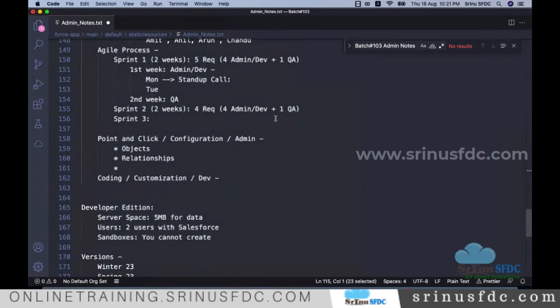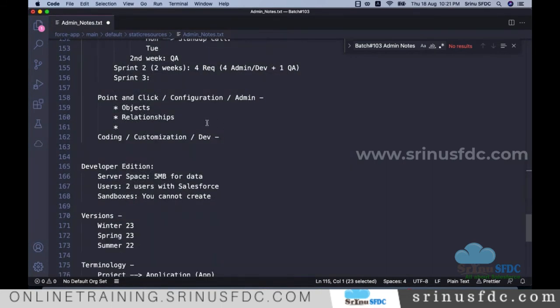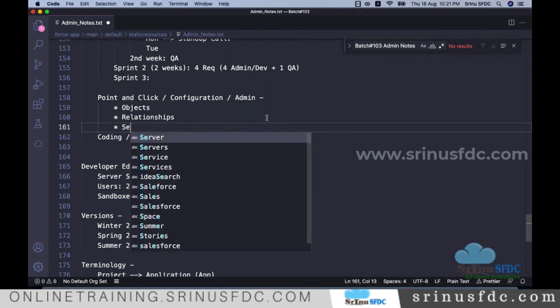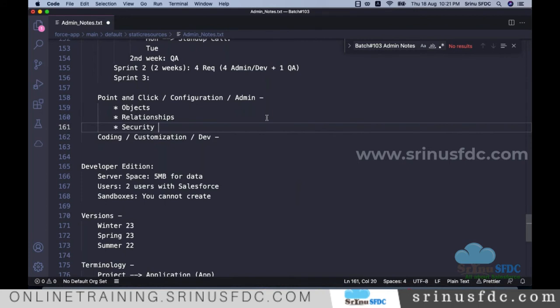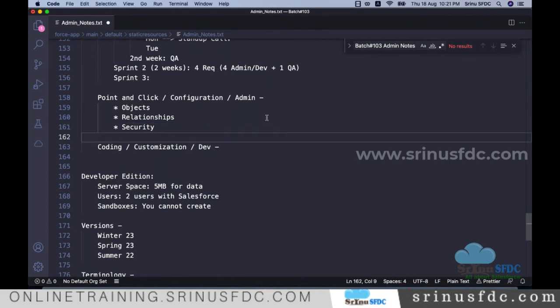Who can see what, right? So the controlling of security, who can access which application, which record, right? Security, there is a concept that we can also achieve with the configuration. There are some automation tools, right? Automatically sending email, automatically updating something. For all those things, we have